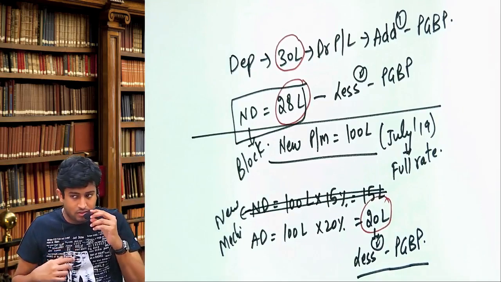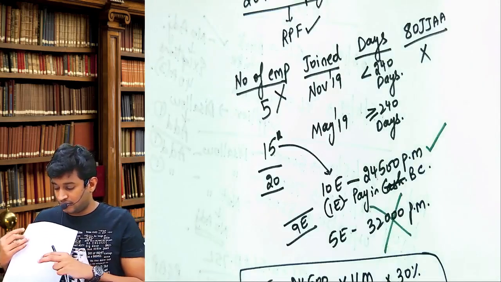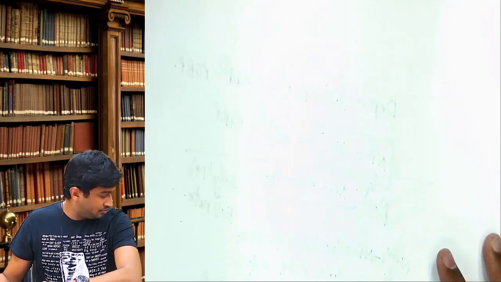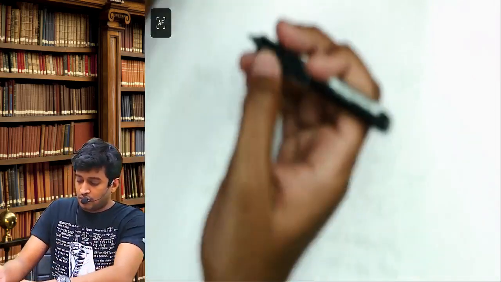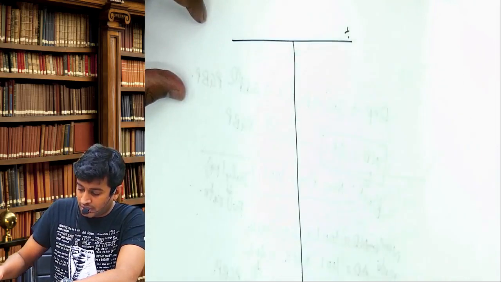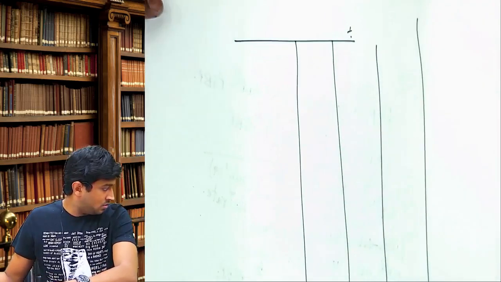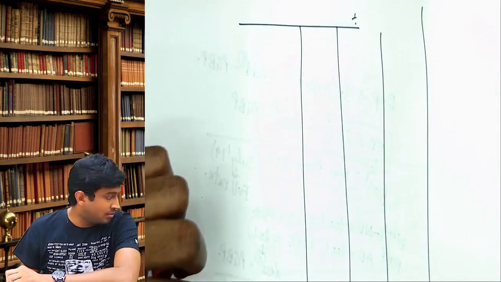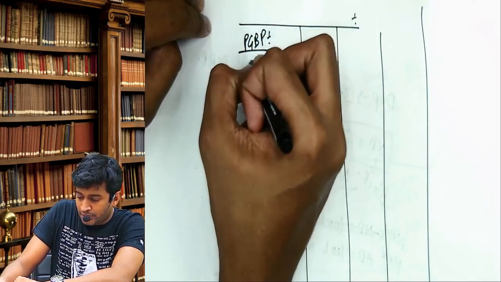I hope it's done now. So let me try, and I'm just hoping that you guys get the correct answer. Everyone on the screen. I'll not do the headings and all. Rupees in lakhs, and how many columns? 3 columns. Okay, let us start. The heading will be computation of tax liability of Seed Limited for assessment year 2021. Under that, PGBP. Under that, net profit. How much is net profit?